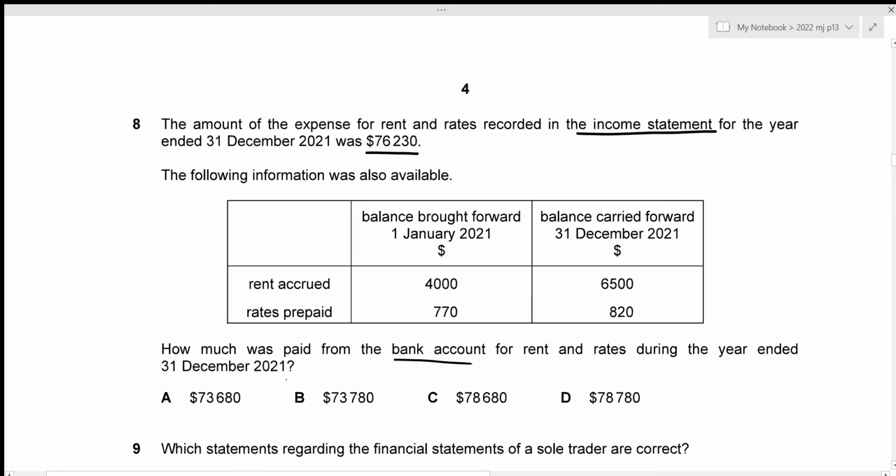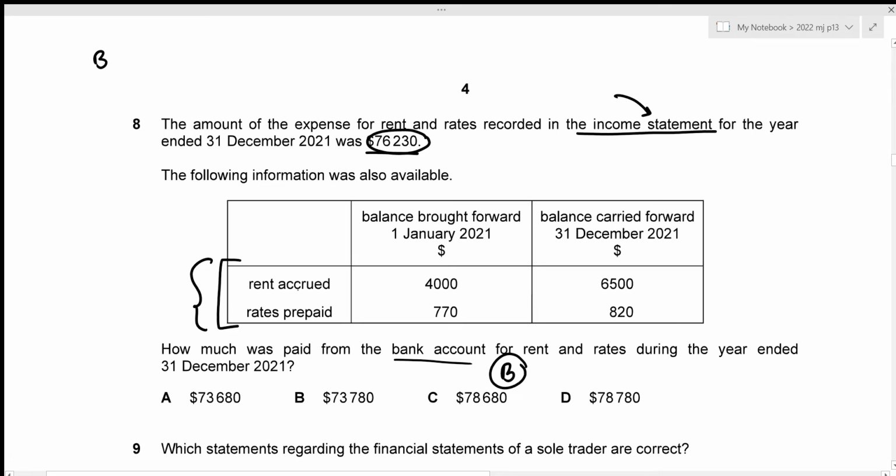Okay, so the very simple thing to remember here is that whatever amount was paid from the bank account, let's suppose a variable B for that, right? And all of these rents accrued and rates prepaid are to be adjusted to the actual amount paid from the bank account in order to figure out the amount to be recorded in the income statement, right? So this just means that to the B, we will be adjusting all of these amounts, and that would be equal to the income statement amount, which is 76,230. All right, so let's adjust these amounts first.